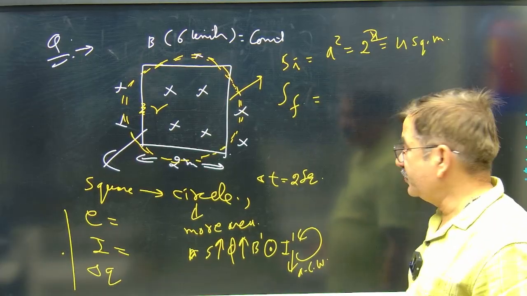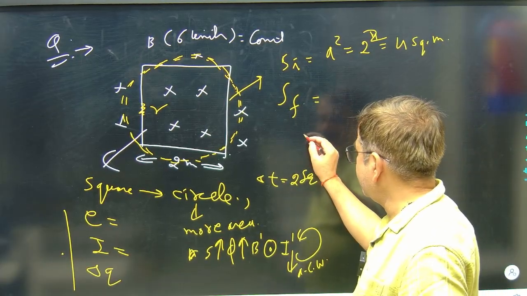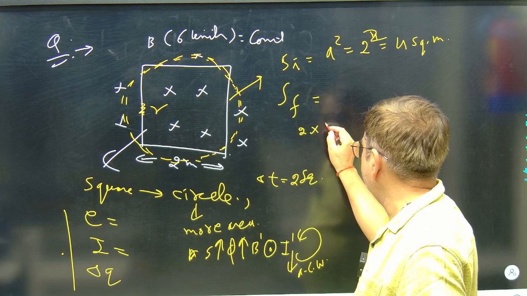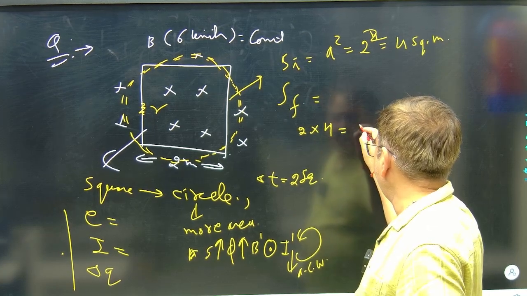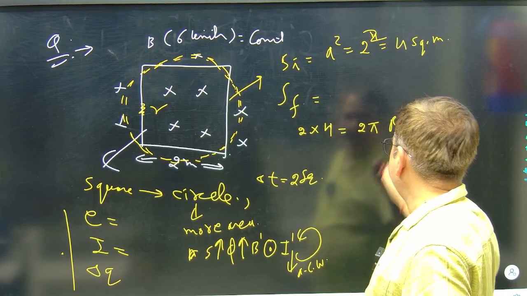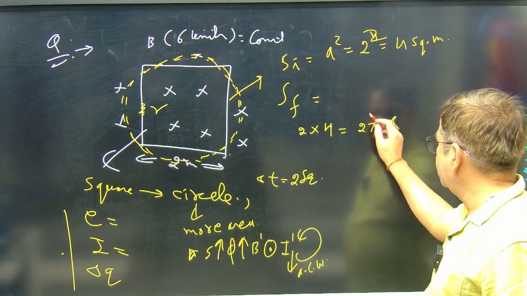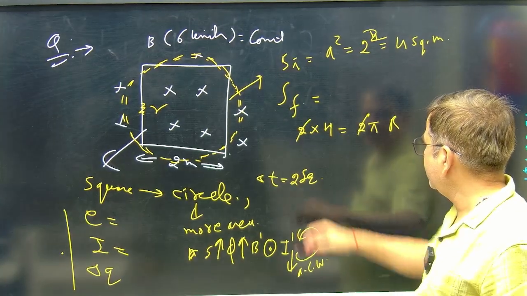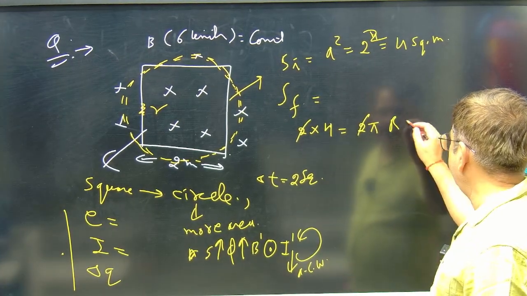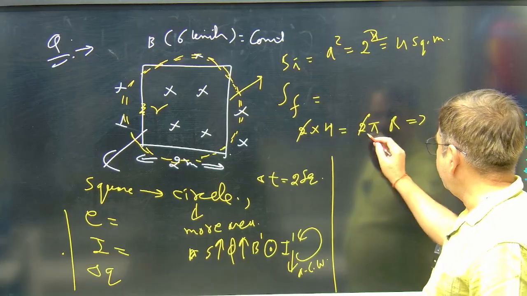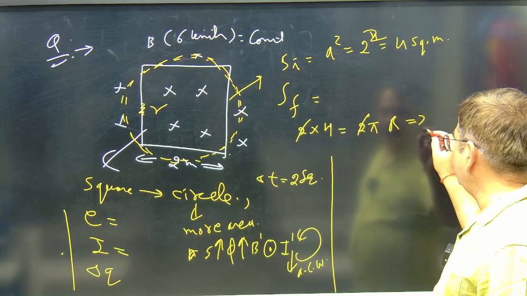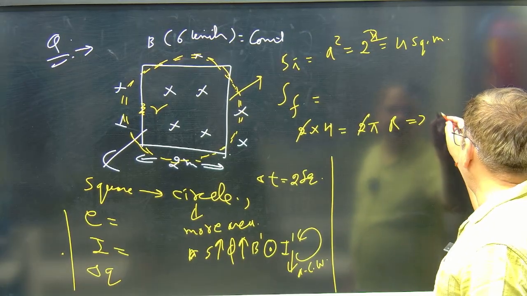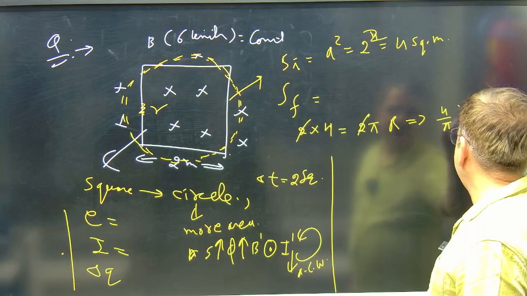For the final area, first of all I will convert the circumference length 2 into 4. The side length is equal to 2 pi r, where r is the radius. So what will you get? The final radius r you will get to be 4 by pi. 4 upon pi is the radius.